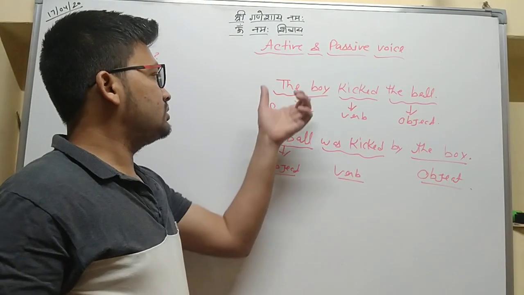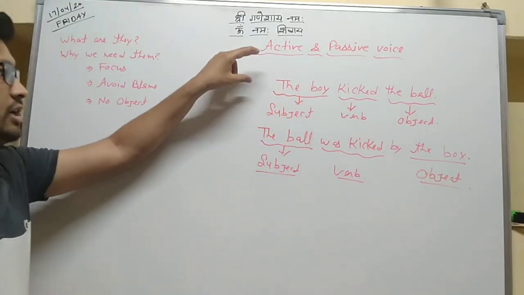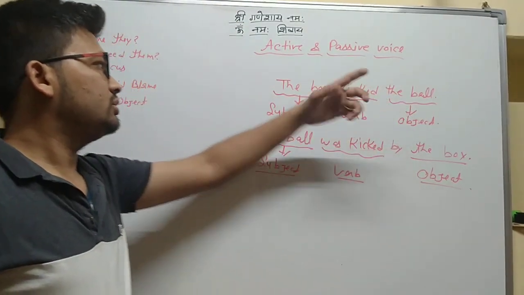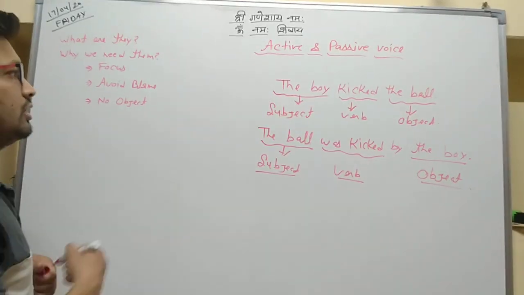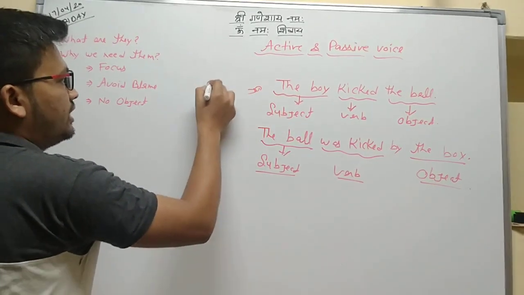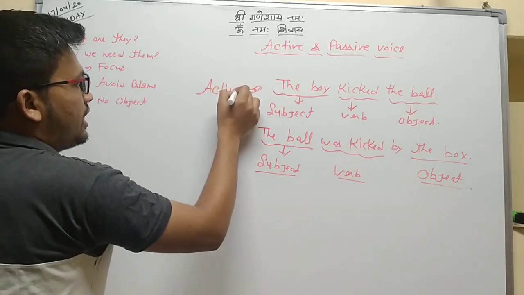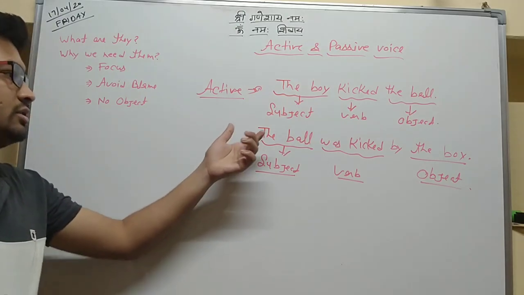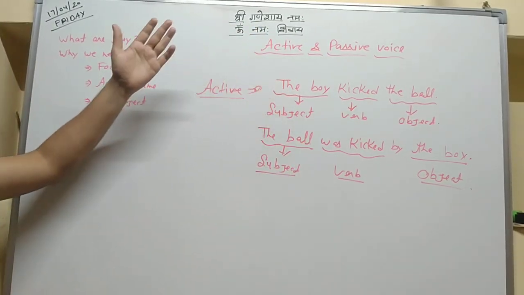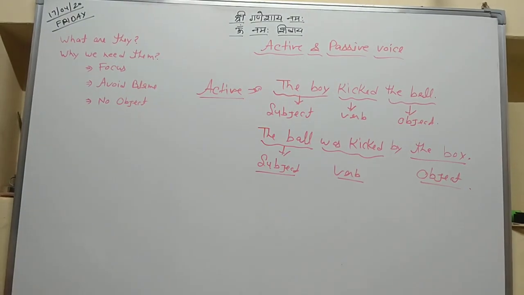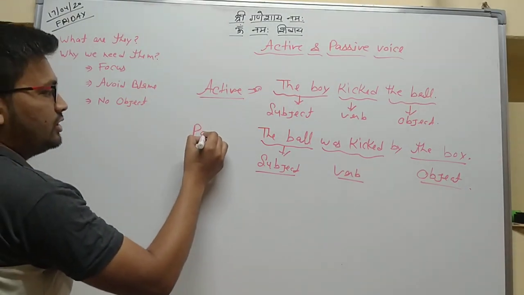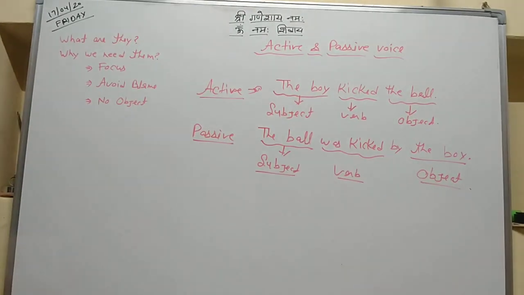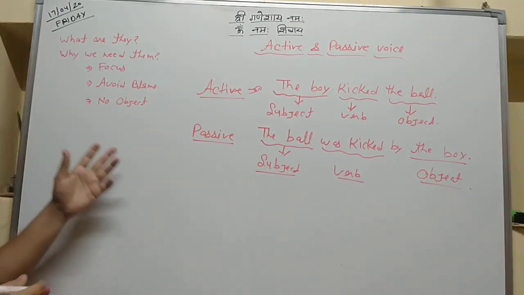Whereas, in the first sentence, someone is performing an action. This sentence is called active voice. And whereas when anything is done to something or happens by someone, these kinds of sentences are passive voice.